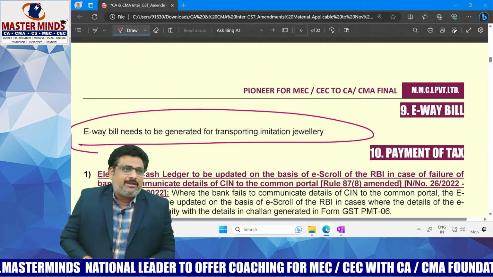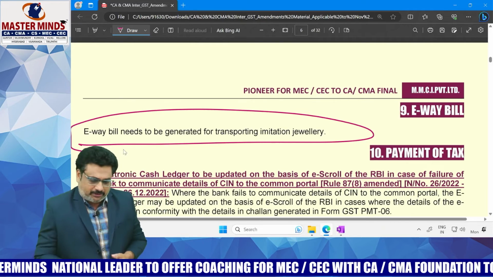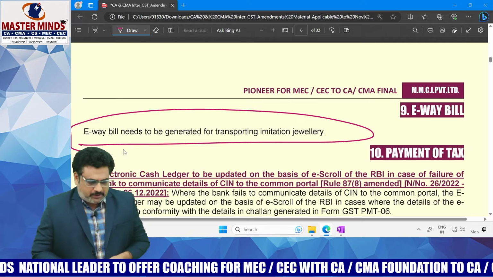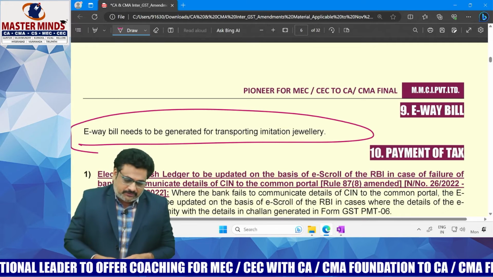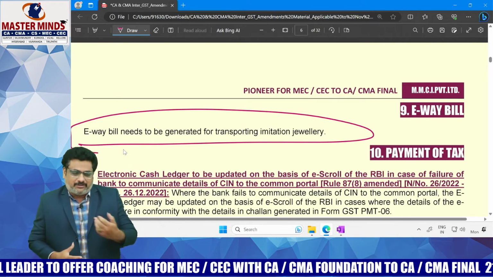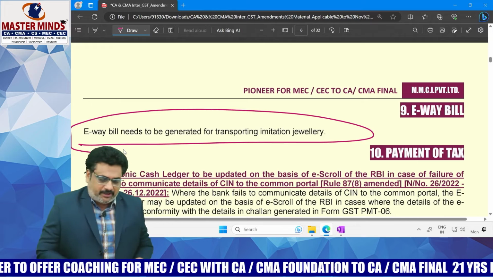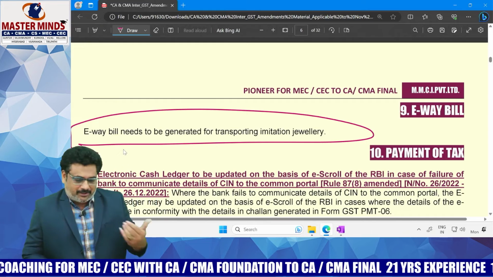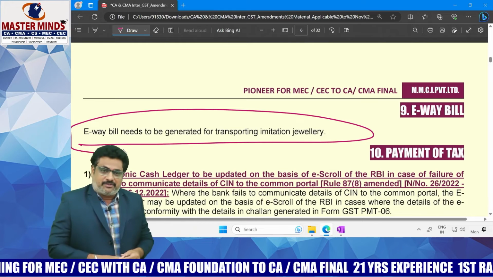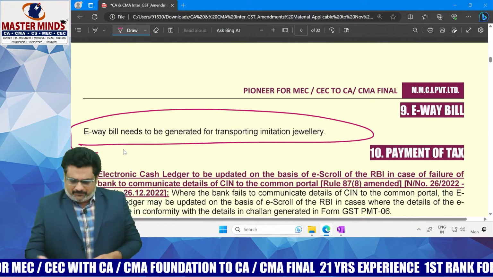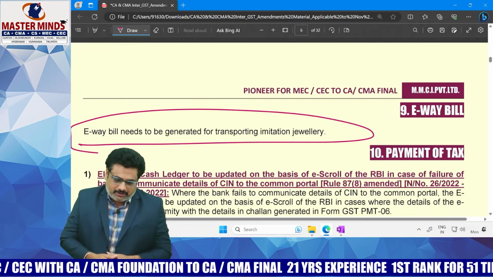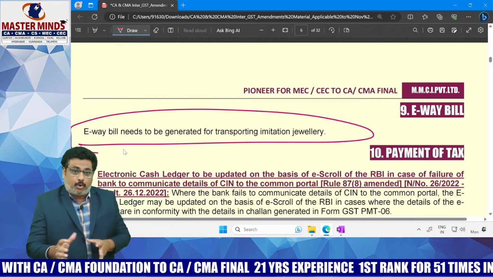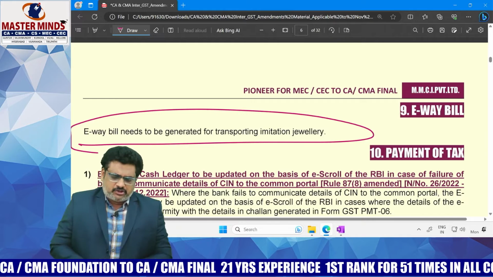The main logic of excluding jewelry, precious metals, precious stones from the requirement of e-way bill is that they are high value items. Therefore, if their transportation details are provided in the e-way bill, there might be some security issues. However, imitation jewelry, basically called rolled gold or some artificial jewelry, is quite less in value.